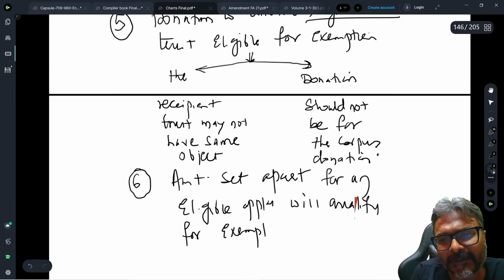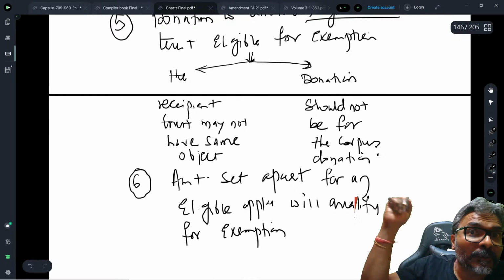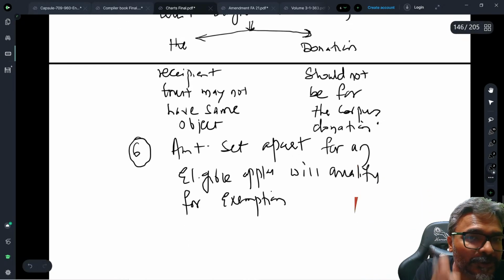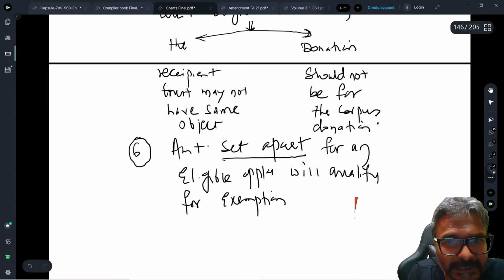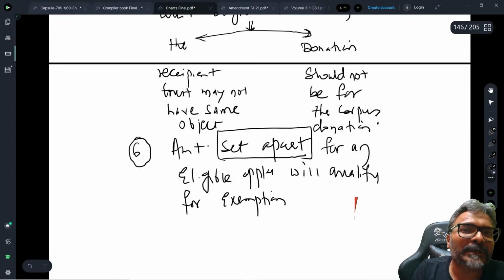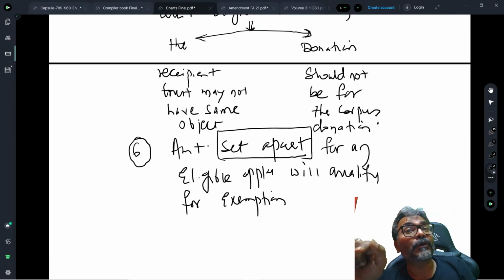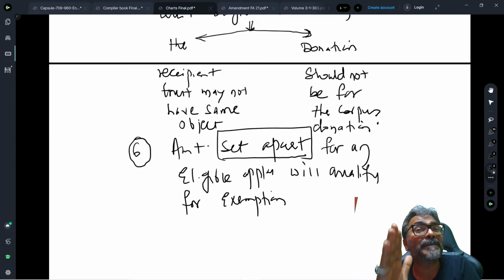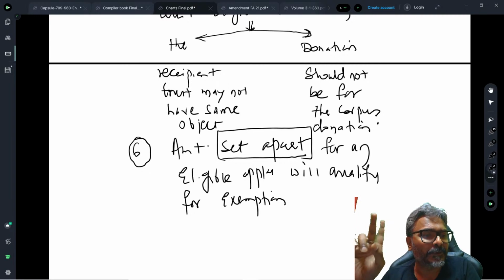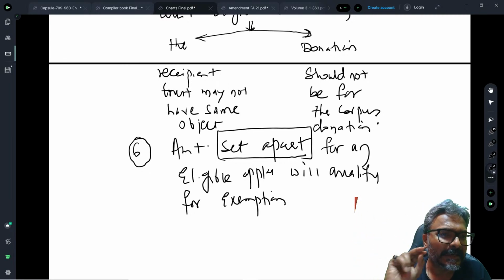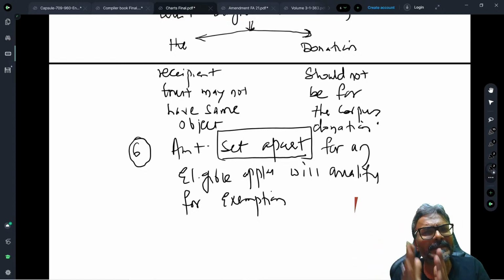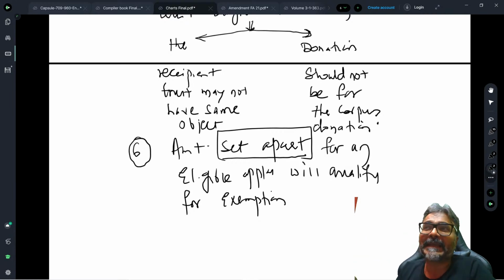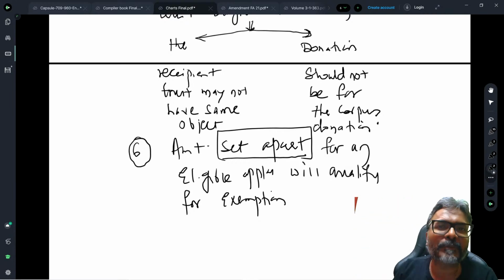And what is that you will write in the bracket? This is not the accumulation option. Be careful, the word that they will use in the examination will be "set apart". And this word set apart should be distinguished from the other word, accumulation, because accumulation is the option that he has to exercise by following some procedures. But if he is setting it apart for an eligible application, then that is sufficient for him to get the exemption under section 11. The actual spending may not be required.